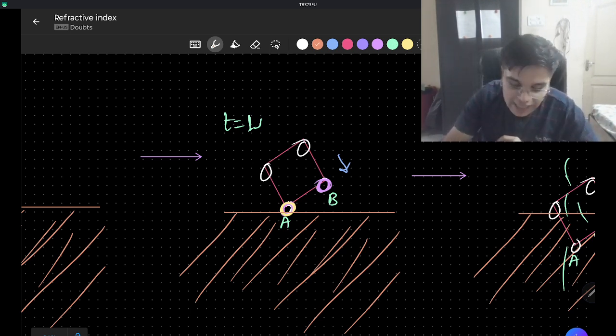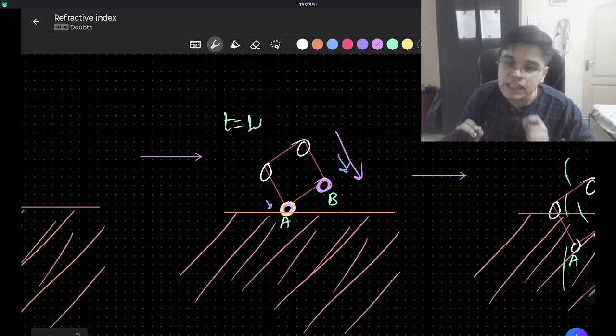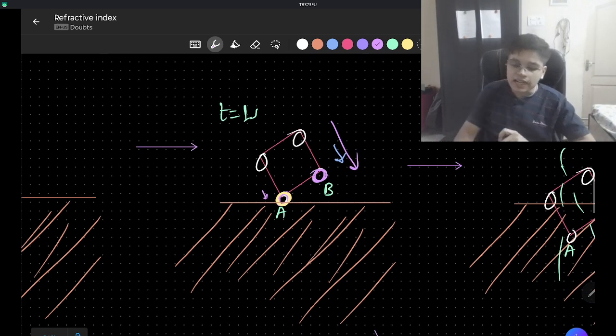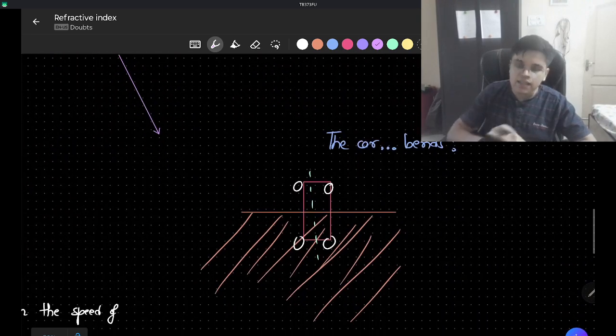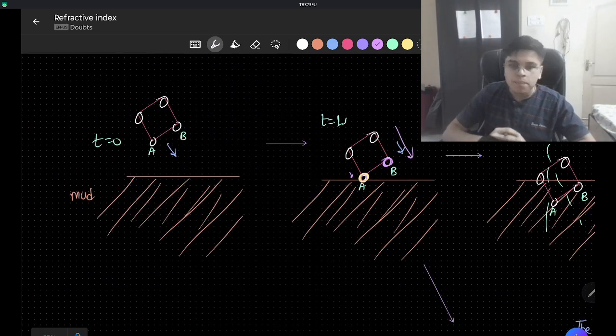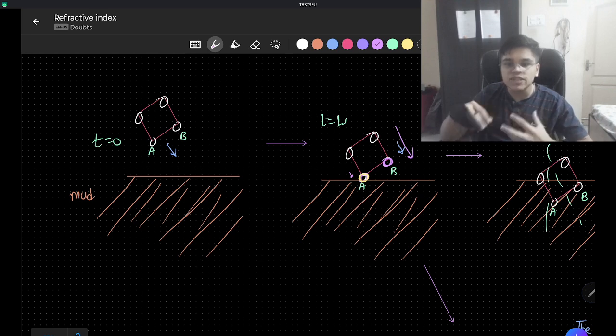So you can see that A has reached the boundary first. So A starts to move with a slower speed than before. But the wheel B, still being inside vacuum, moves faster, which creates a rotational effect, and which is why this changes the orientation of the car. Now, my friend Devika doesn't stop there. She decides to apply the same observations with light. She decides to test with light now.